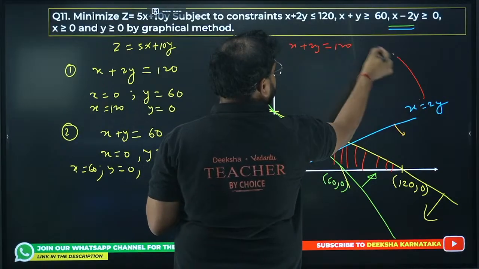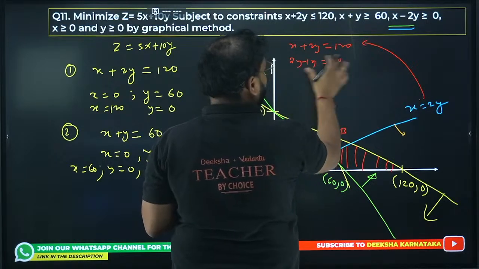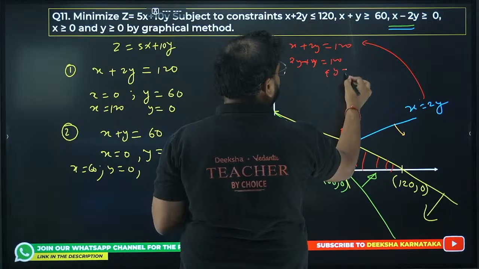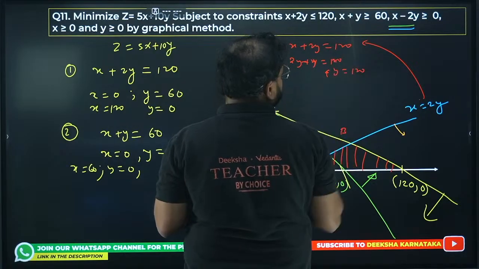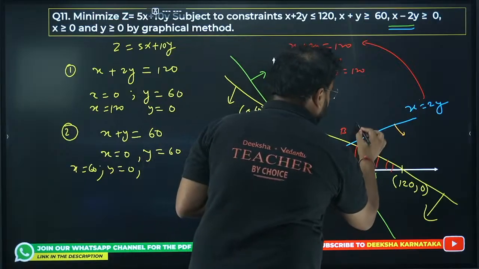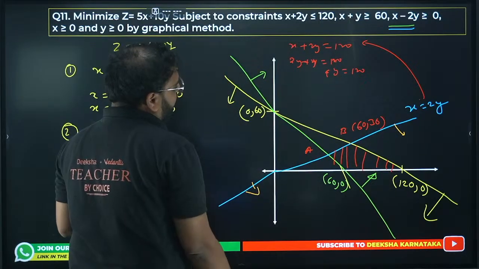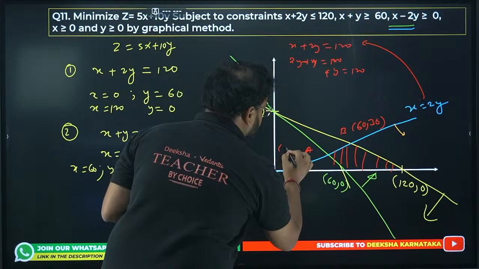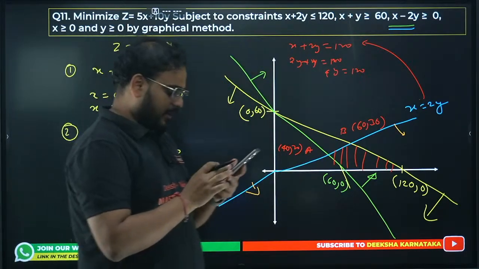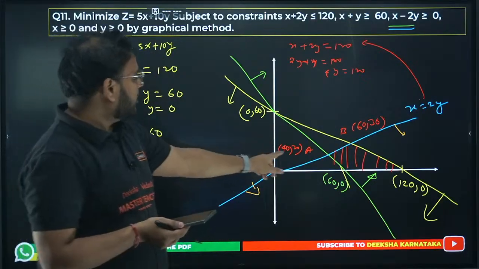You'll get 2y plus 2y is 120, means 4y is 120. It means your value of y is 30. y is 30 means x is 60. This point here is 60, 30. And this point will be, I think, 40, 20. Please check, guys. A is 40, 20 and the other is 60, 30. Am I correct? Super.